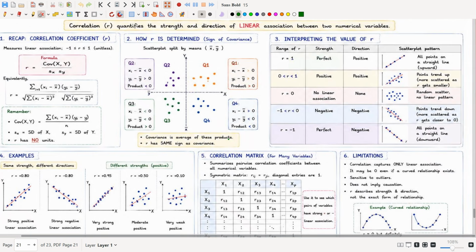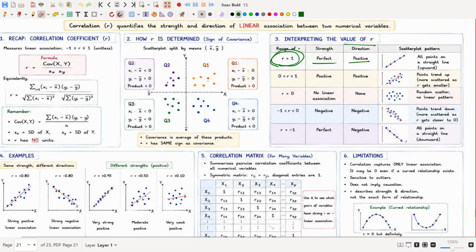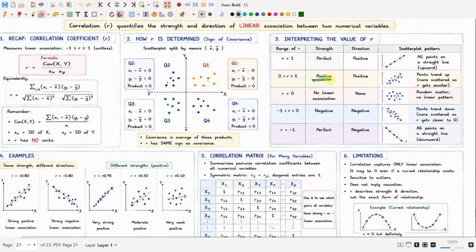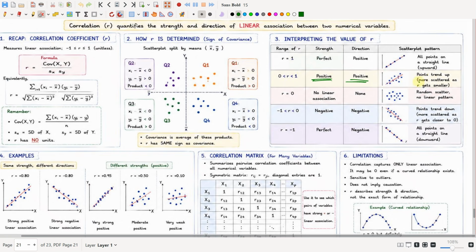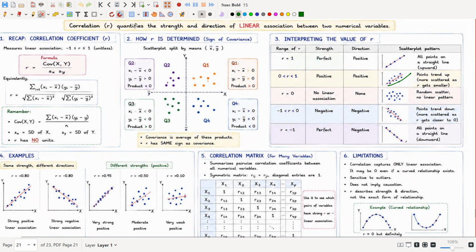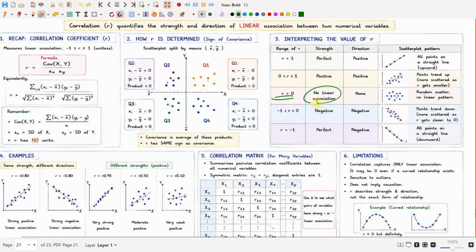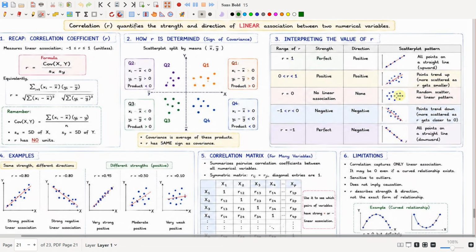So how do we interpret the value of r? If r is equal to 1, it is a perfect positive correlation, and all the points will be on a straight line. If r is between 0 and 1, it is a positive correlation, and the points trend up less as r gets smaller. If r is equal to 0, there is no association, the two variables are not related, and the plot will be scattered here and there.